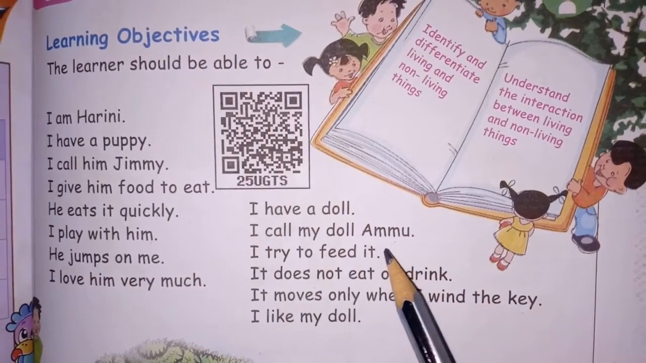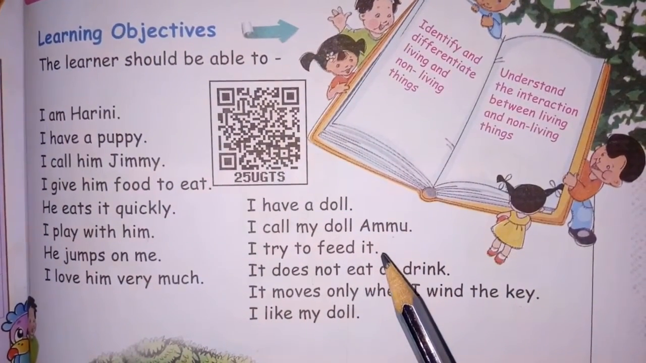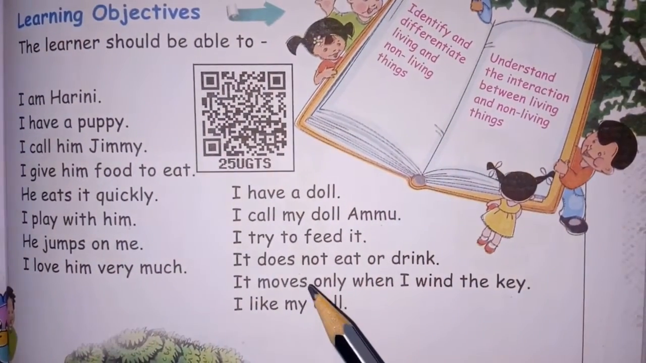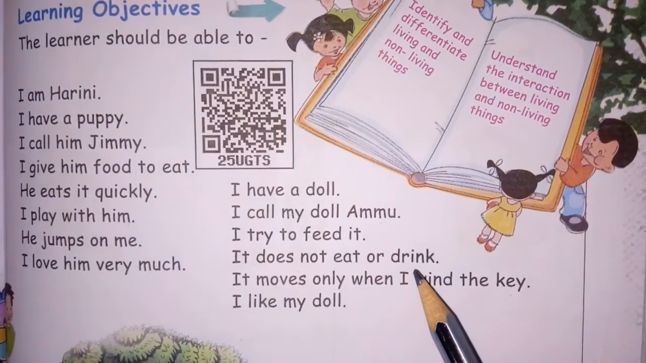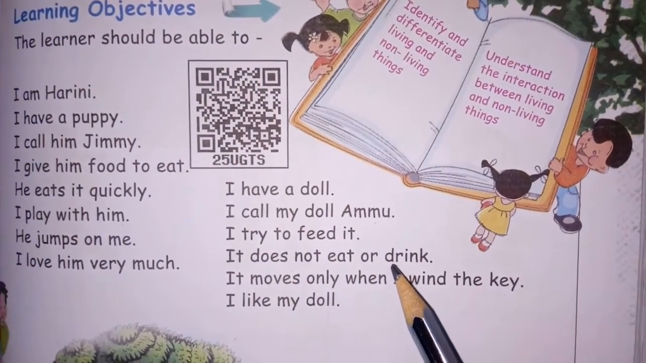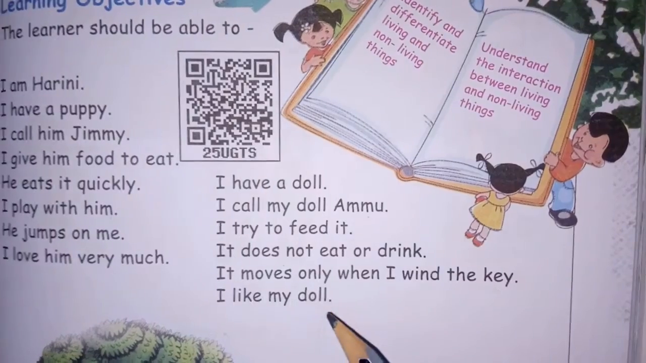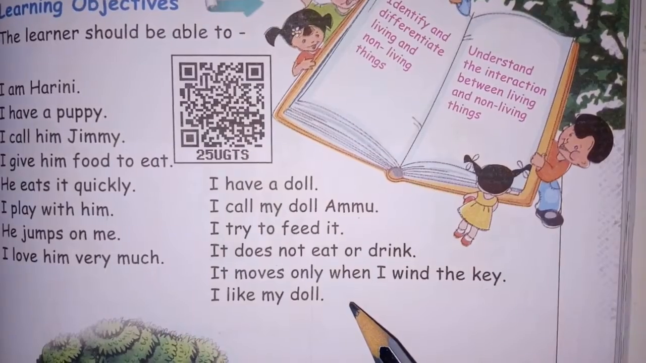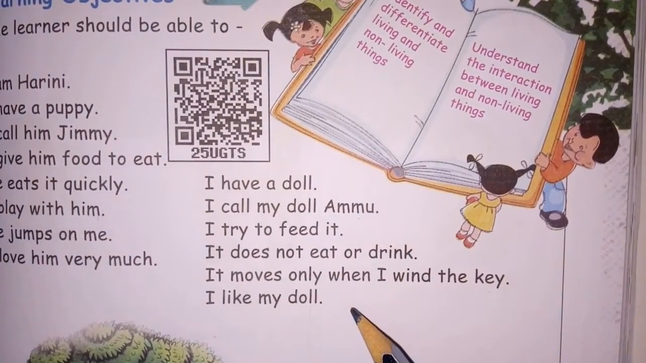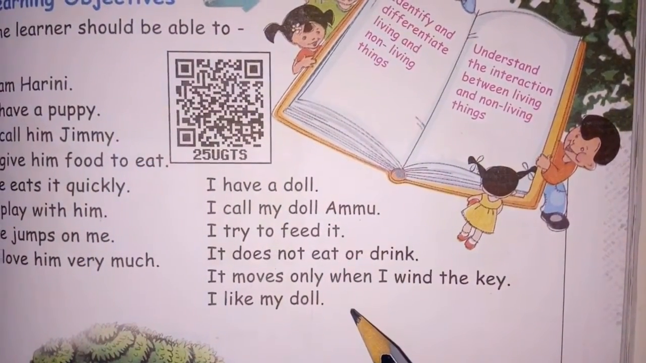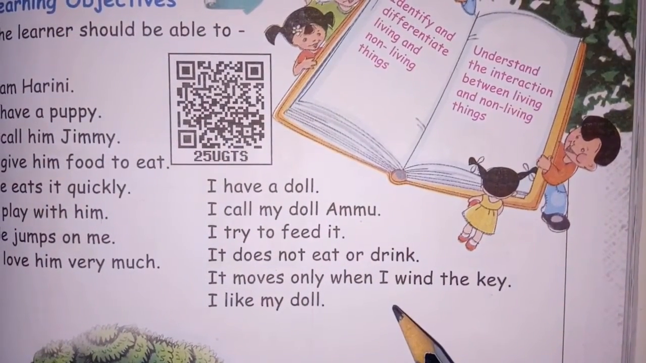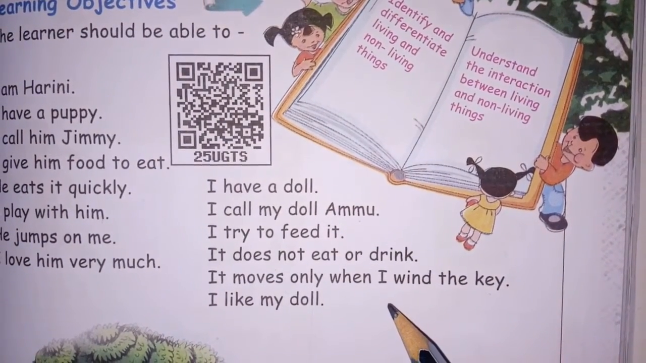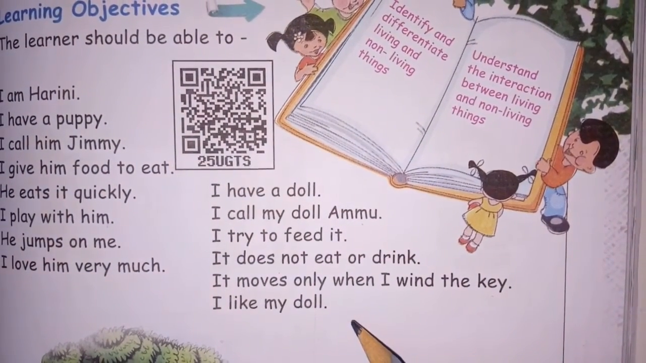Feed means giving food, even though it cannot eat. And one more thing, it does not drink anything. It does not drink liquid items, and does not eat any solid food items either. And also it cannot move from one place to another place. But kids use many toys. When the key is given, that means with the help of a battery or cell it works, so it moves. Otherwise it does not move. But she likes the doll.